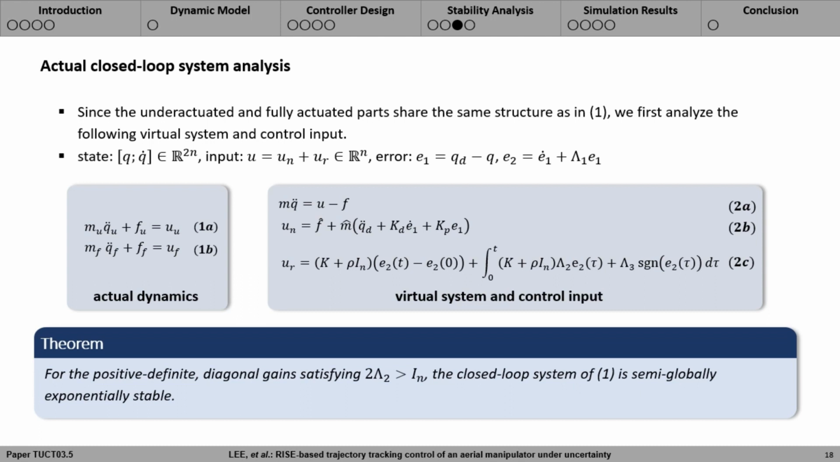Now we claim the following theorem. For the positive definite diagonal gain matrices satisfying the written condition, the closed-loop system of 2 is semi-globally exponentially stable. Proof of this theorem can also be found in the paper.